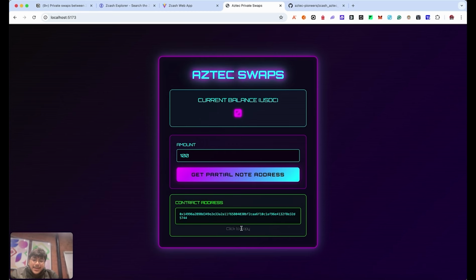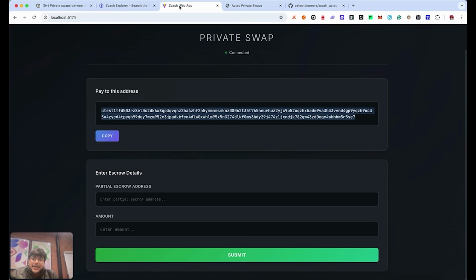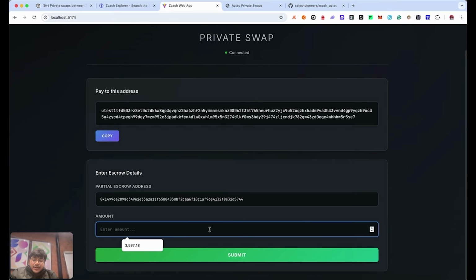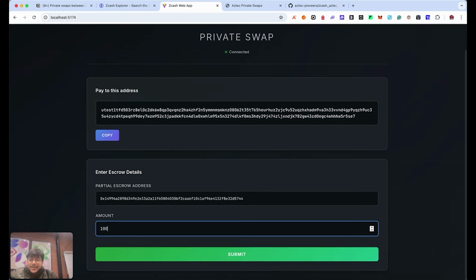Okay, cool. So here it is. I have copied it and am providing this address. This is actually a contract address which is wrapping a partial node, but this doesn't leak anything about who I am on Aztec, right? So I will come here and say, give me the amount 100.